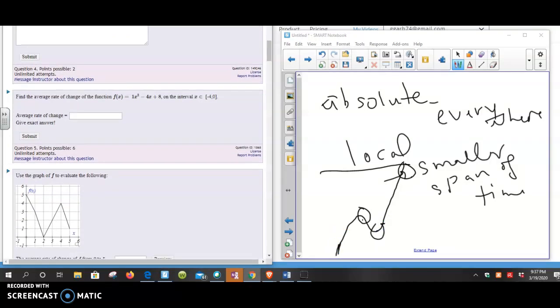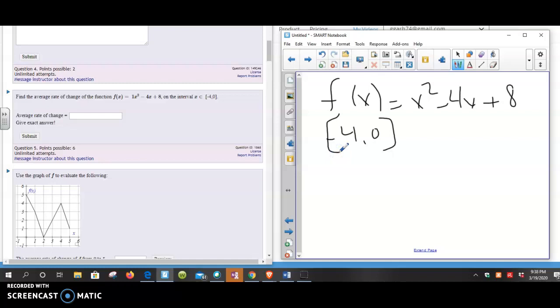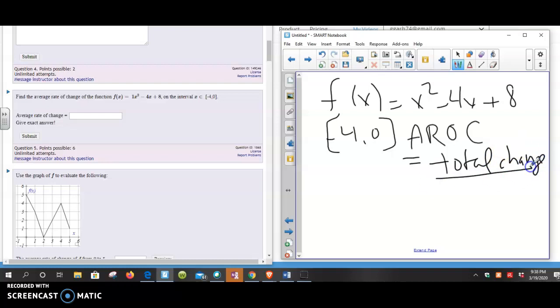Find the average rate of change over the interval. Okay. So for the average rate of change, we have the function f of x equals x squared minus 4x plus 8. Now the average rate of change over the interval -4 to 0. So we just need to find the amount of change and then divide by the length of the interval. I'm going to call that AROC, the average rate of change, and that's equal to the total change divided by the length of the interval.